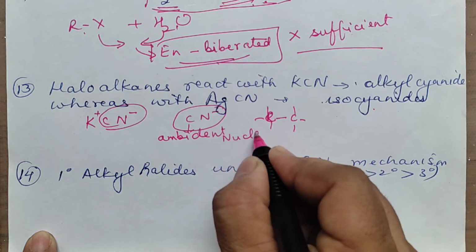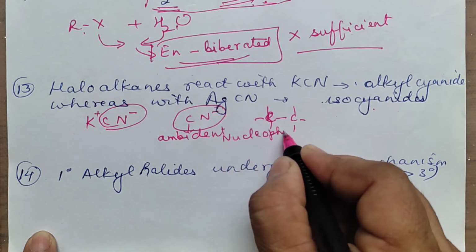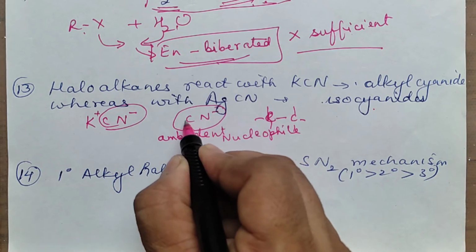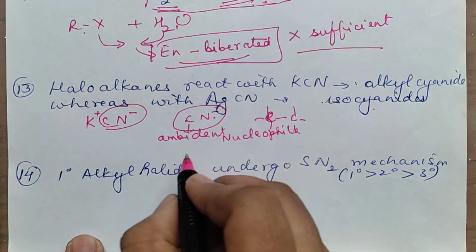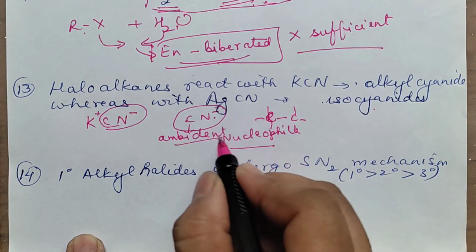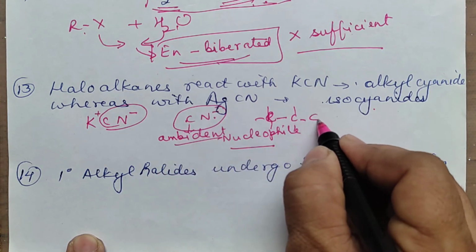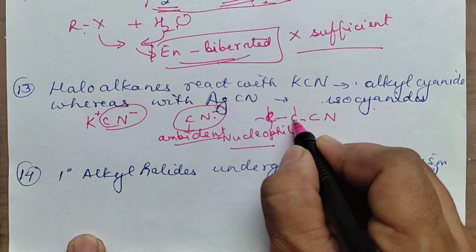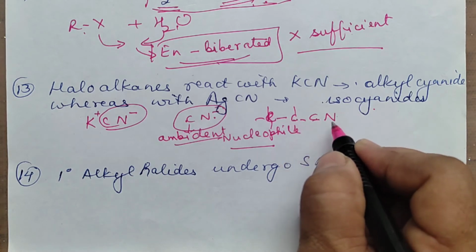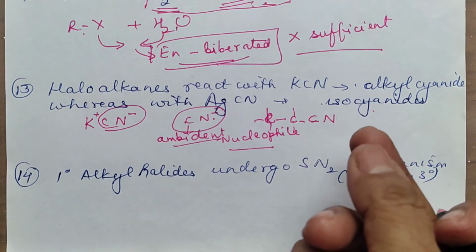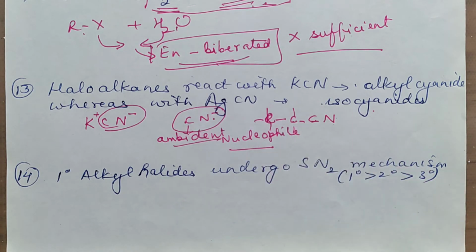Since it is an ambident nucleophile, it has two points of attachment. Either it can link through carbon or through N, but it prefers getting attached through carbon because the C-C bond is stronger than the C-N bond. It doesn't get attached through N.